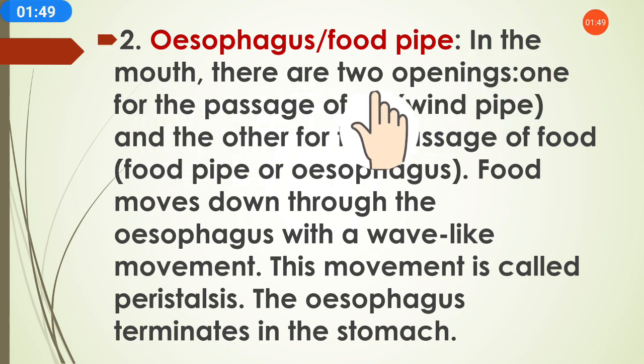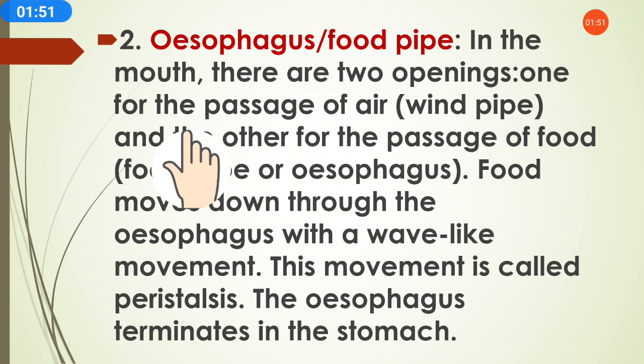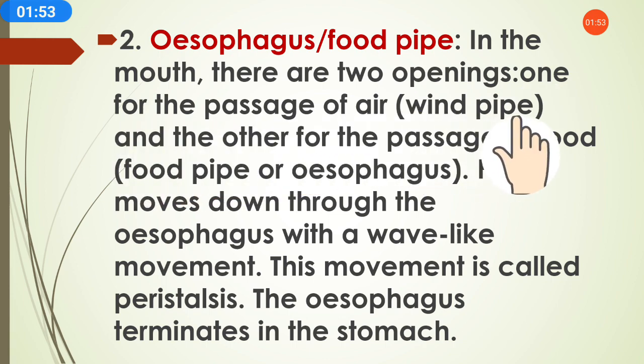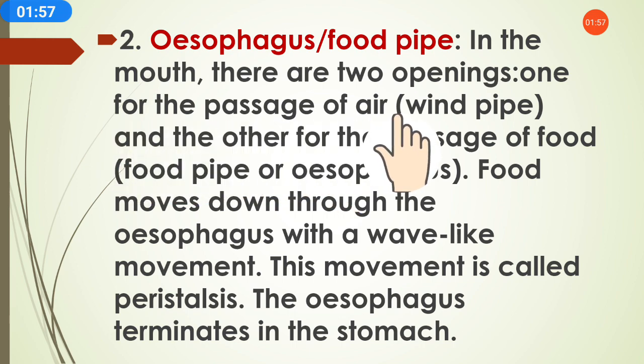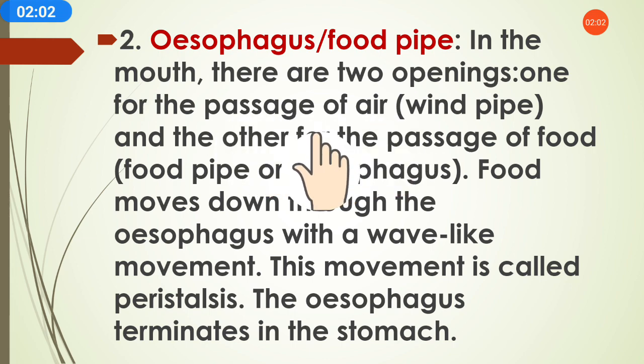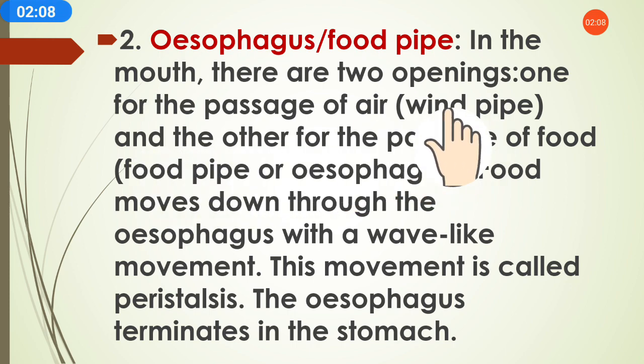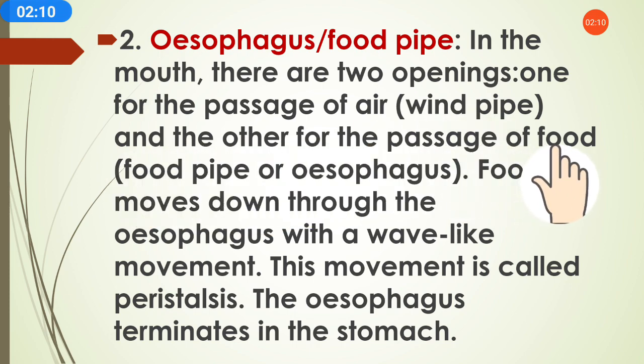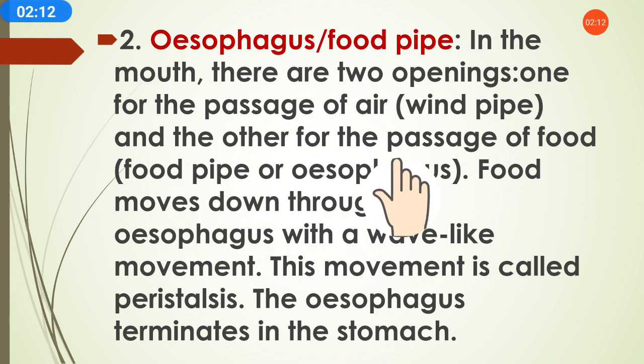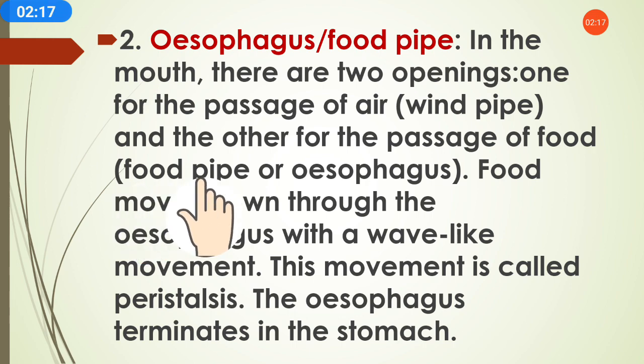In the mouth there are two openings. One is for the passage of air, the windpipe. Passage means the way. One pipe is the way for air to enter, that is the windpipe. The other opening is for the passage of food, for carrying the food. The second opening is called the esophagus or food pipe.